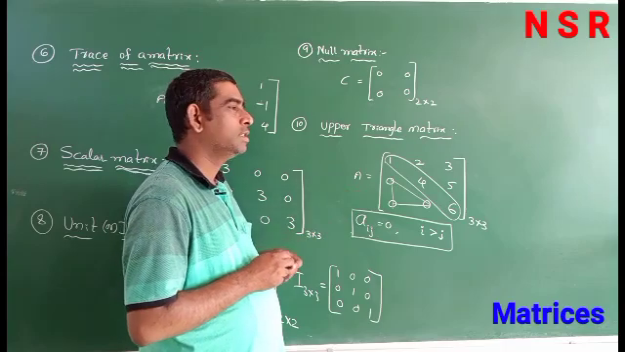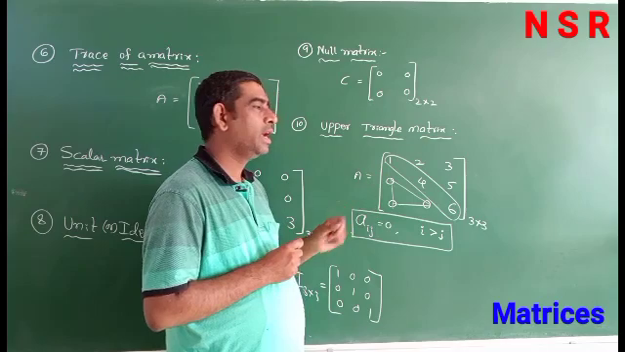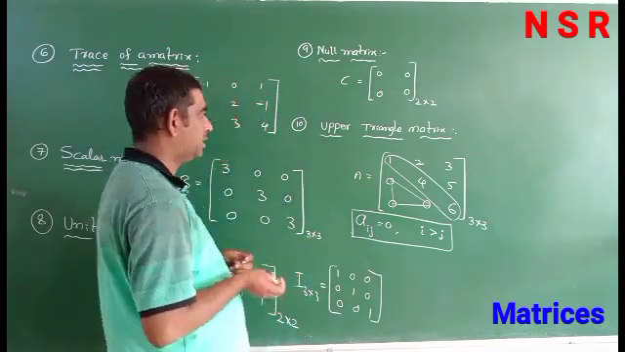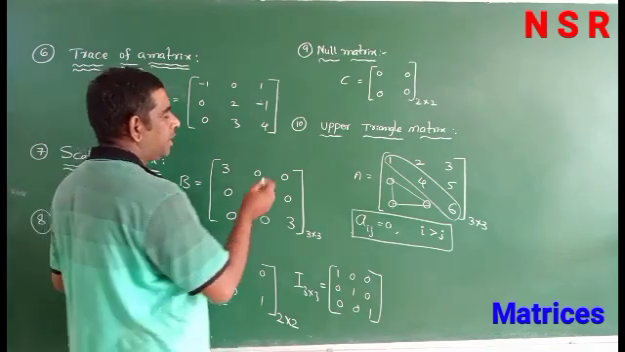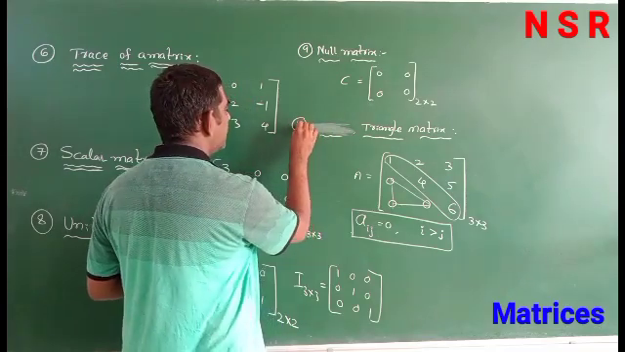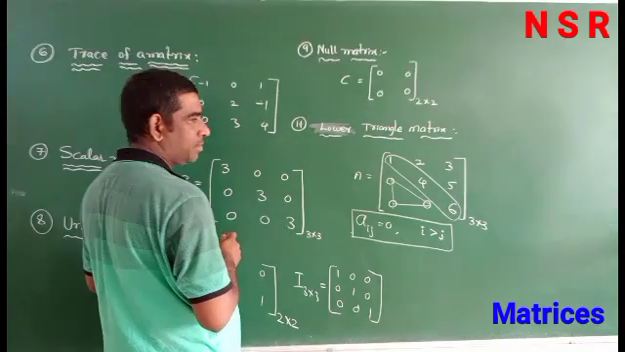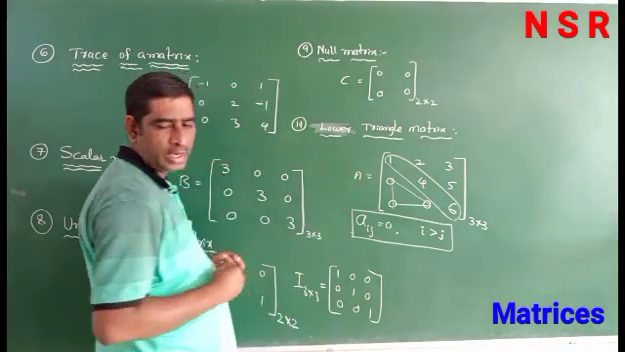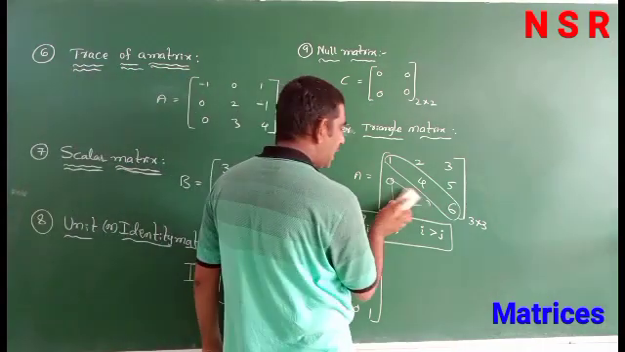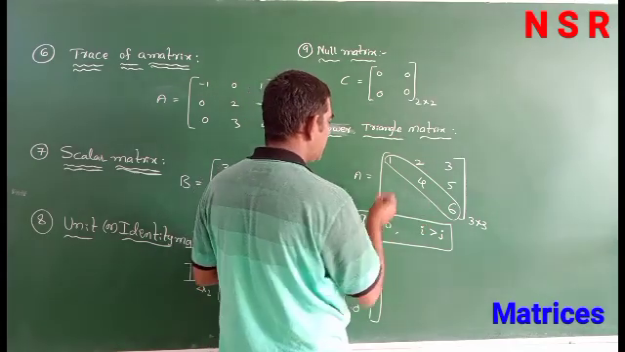You can write in words simply: above the diagonal elements present and below the diagonal elements equal to 0 is called upper triangular matrix. Next, similarly we have lower triangular matrix, that is 11th one. Lower triangular matrix means below the diagonal elements present and above the diagonal elements equal to 0.